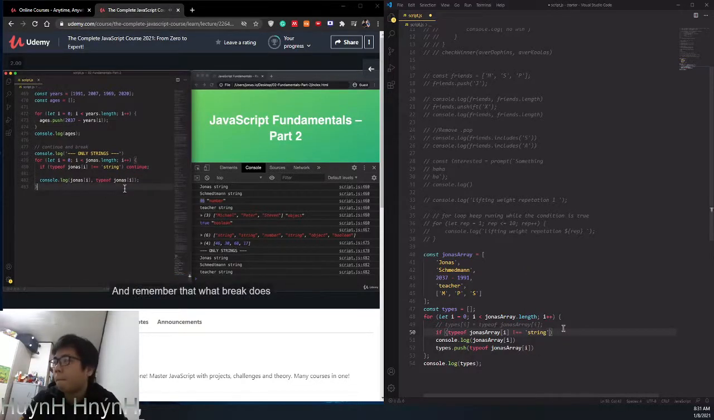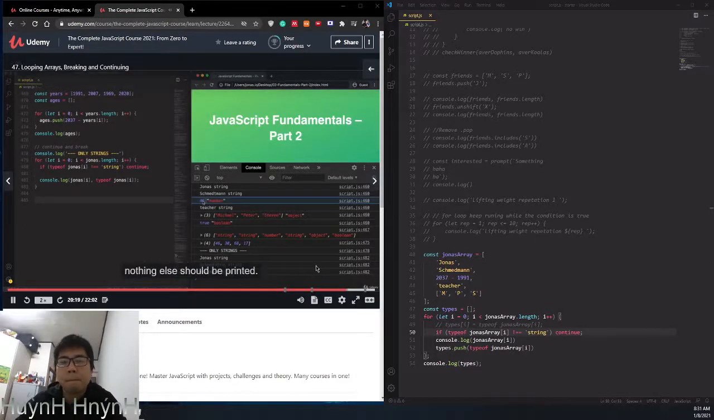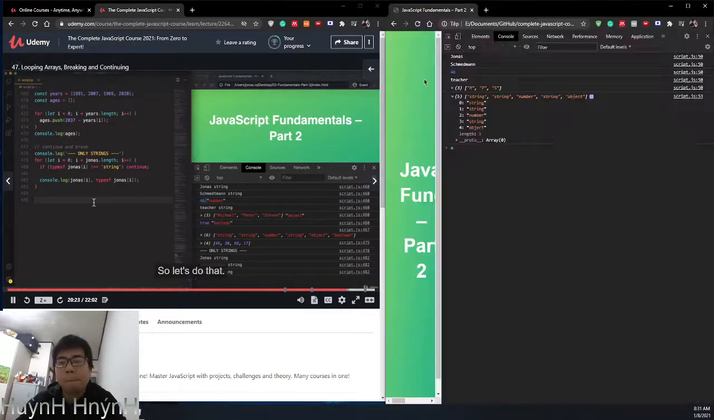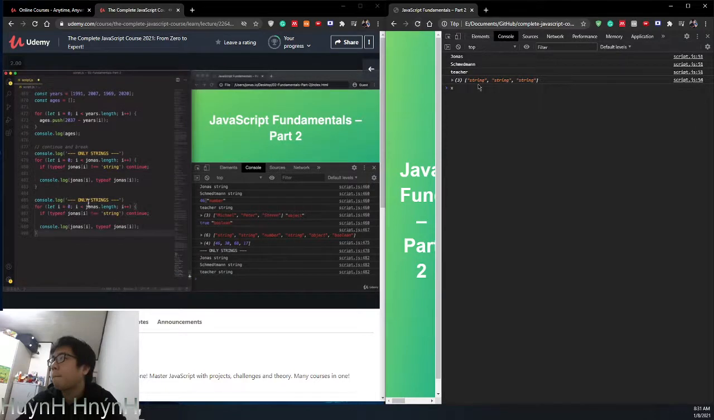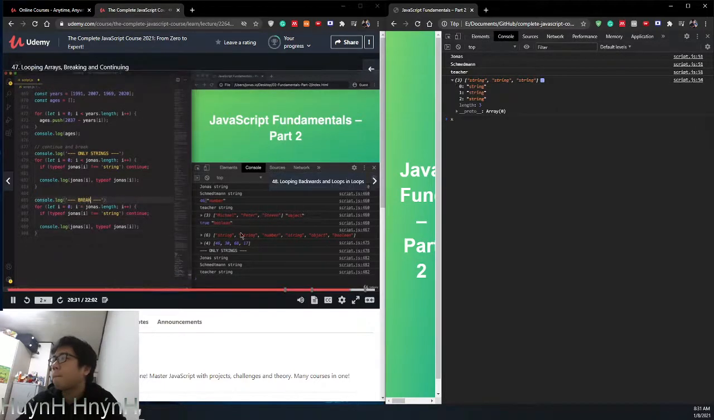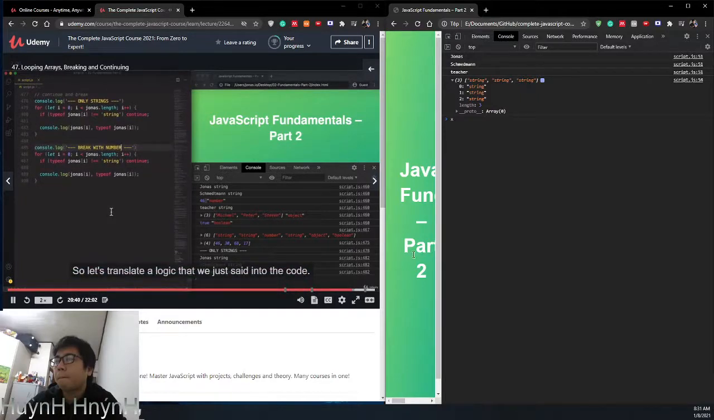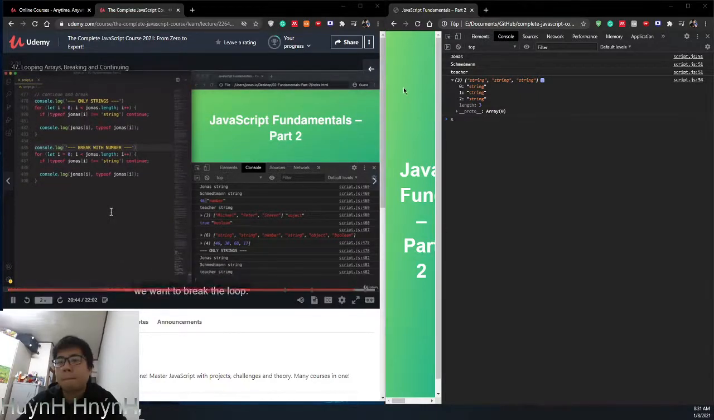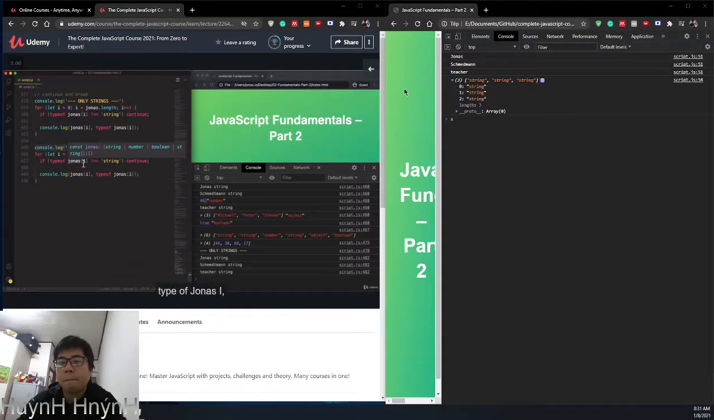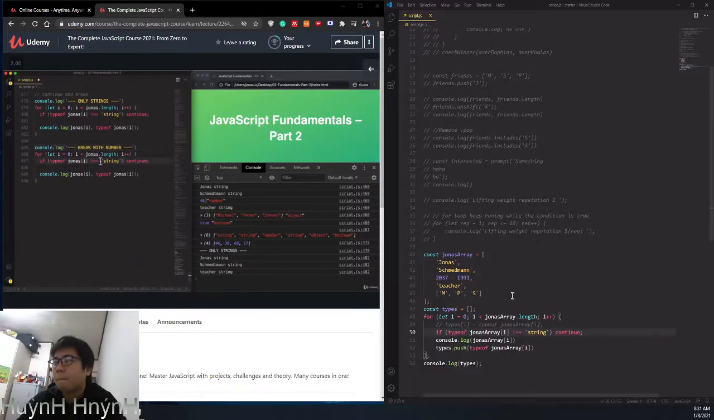And remember that what break does is to completely terminate the whole loop, so not just the current iteration. So what we want to do now is to log no other elements after we found a number. So essentially, after a number is found, which will be this 46 here, nothing else should be printed. So let's do that, and I will again copy all of this. And so let's say here, break with number. So let's translate the logic that we just set into the code. So as soon as a number is found, we want to break the loop. So our if condition here should be type of Jonas I, so the current element, if it's equal to number, then break.